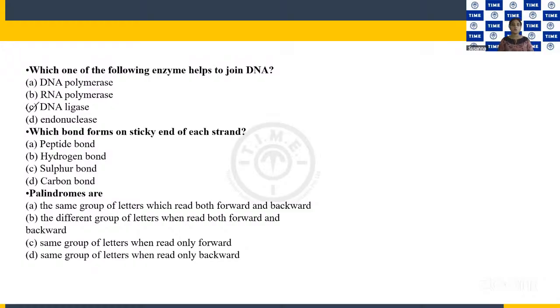Okay. Now, which bond forms on the sticky end of each strand? Again, it's another easy question from the passage itself. The options are peptide bond, hydrogen bond, sulfur bond, carbon bond. What do you think it is?